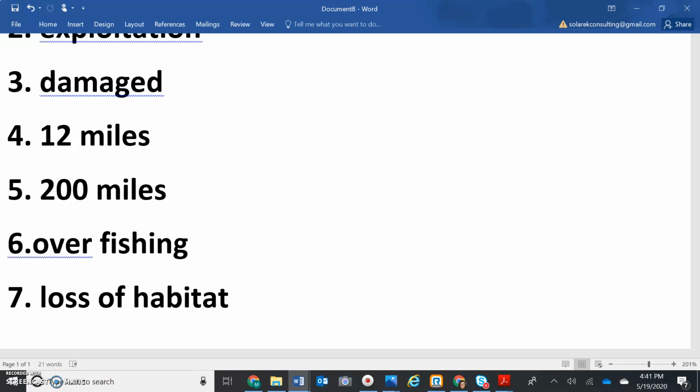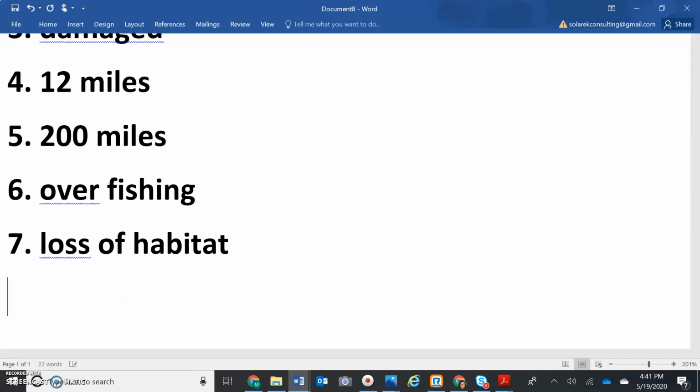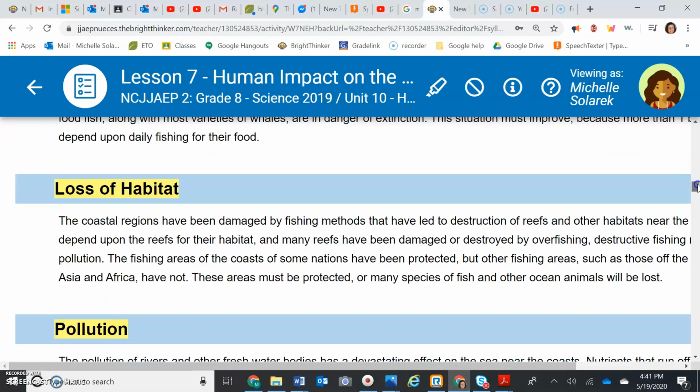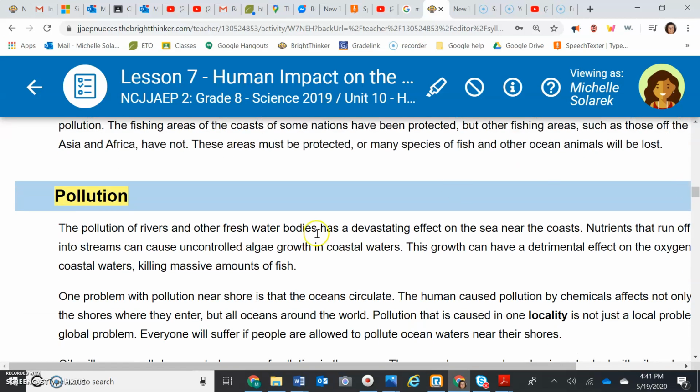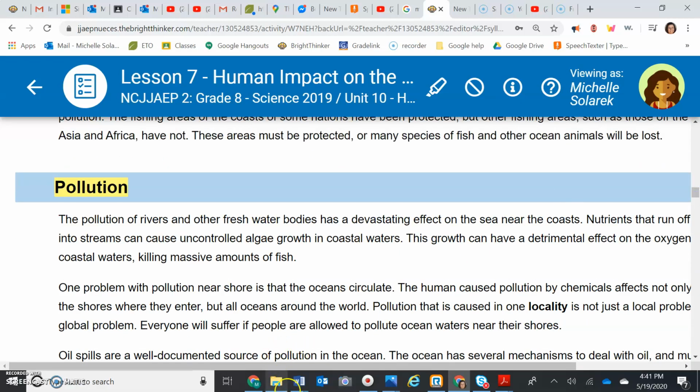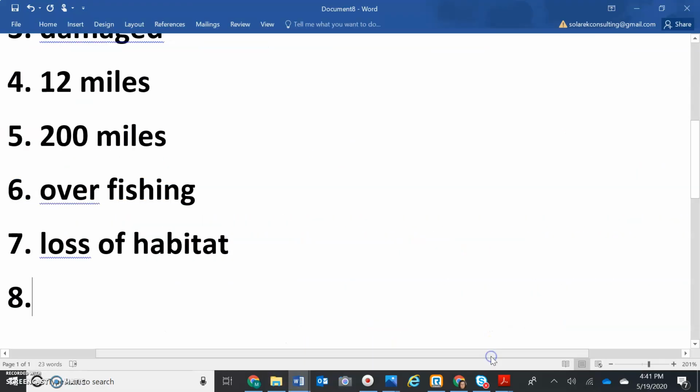Okay, so by now you should have 6 and 7 done. So we will go on to number 8. Let's see what else they're worried about. Pollution. So a big thing is dumping oil into the ocean, which ruins the ocean and kills the animals. So all that is a form of pollution. So let's get ready to write down pollution for number 8.